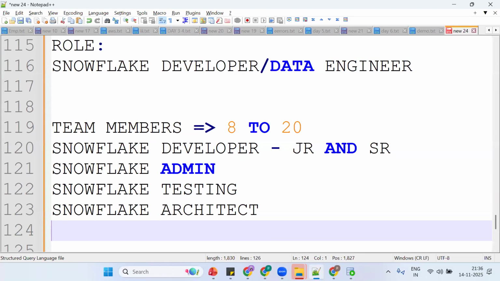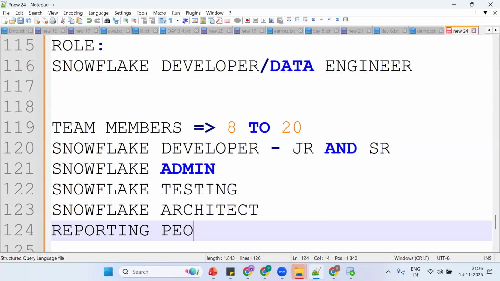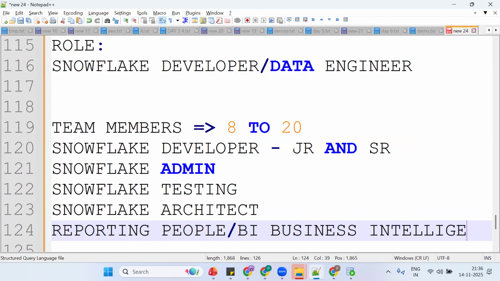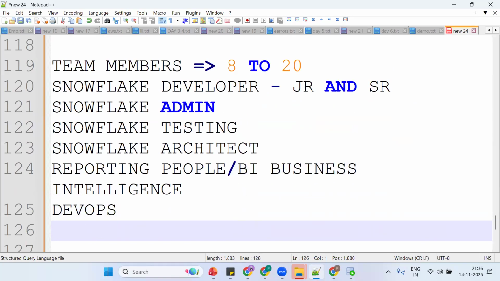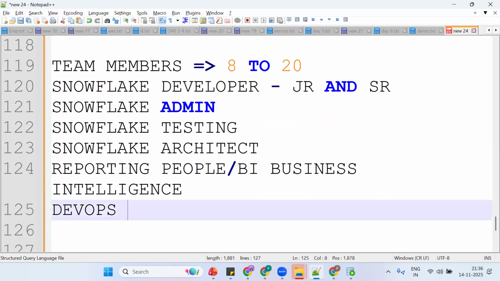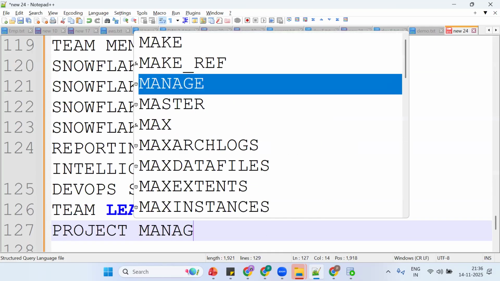The Snowflake reporting team, reporting analysts. Reporting people are BI people, business intelligence. Any other? DevOps people will be there, and support guys will be there. Then the team lead and project manager will be there.